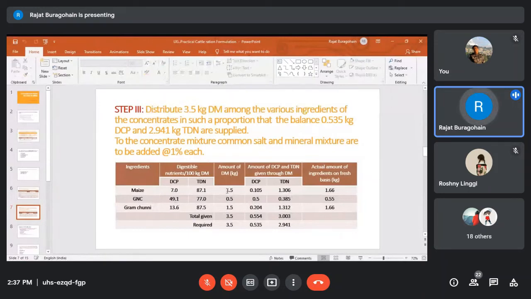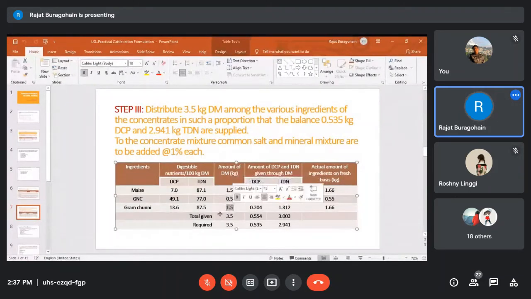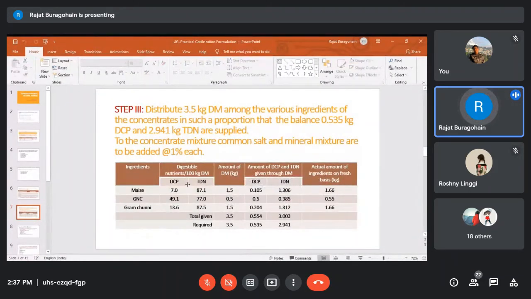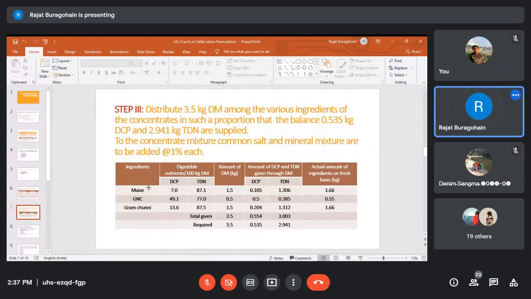So here it is 1.5 kg maize, GNC 0.5, and gram sunni 1.5. In total it is 3.5. And here also you have to remember the nutritional composition of the different concentrate feed ingredients. In case of maize, DCP is 7% and TDN is 87.1%; GNC 49.1 and 77; gram sunni 13.6 and 87.5. So these values you have to remember.